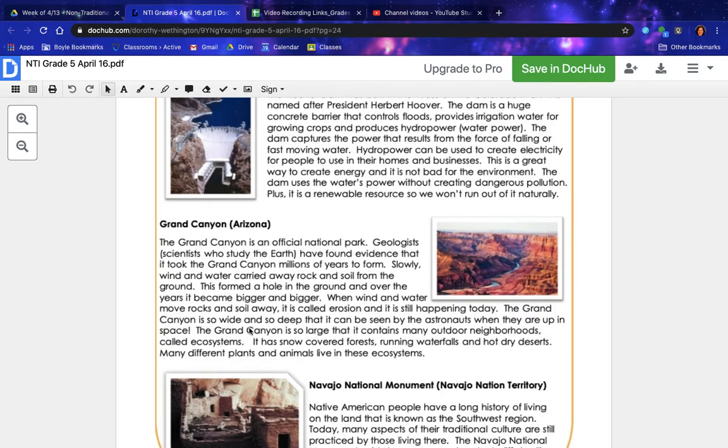The Grand Canyon is so wide and so deep that it can be seen by the astronauts when they are up in space. The Grand Canyon is so large that it contains many outdoor neighborhoods called ecosystems. It has snow-covered forests, running waterfalls, and hot, dry deserts. Many different plants and animals live in these ecosystems.